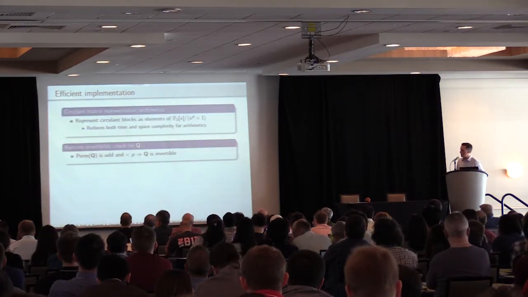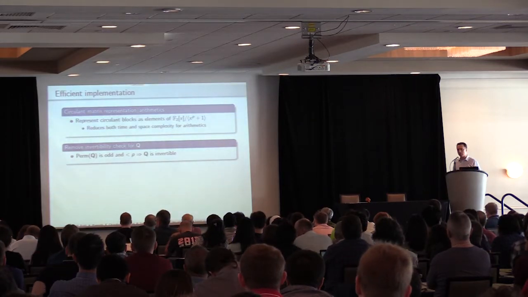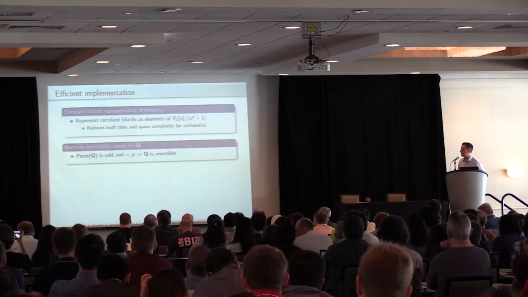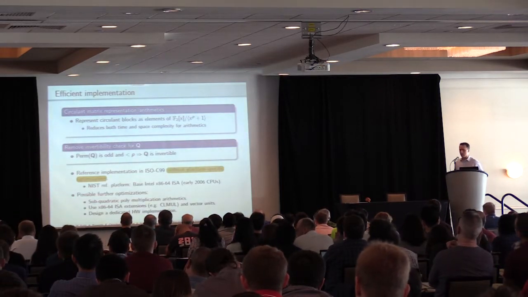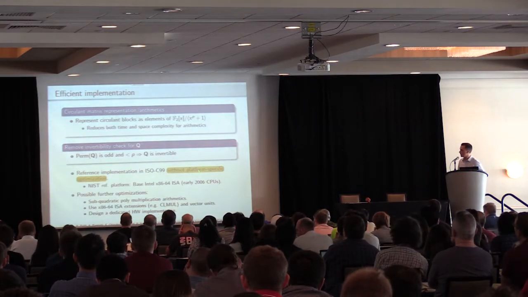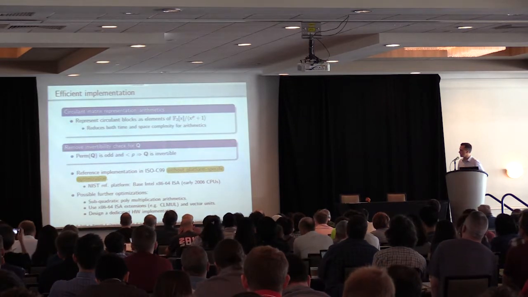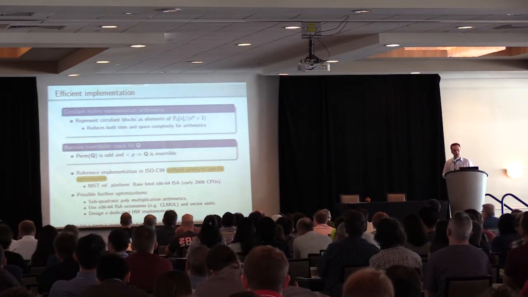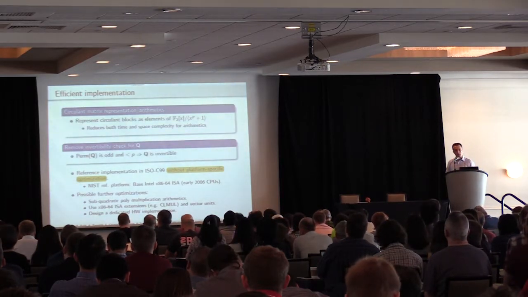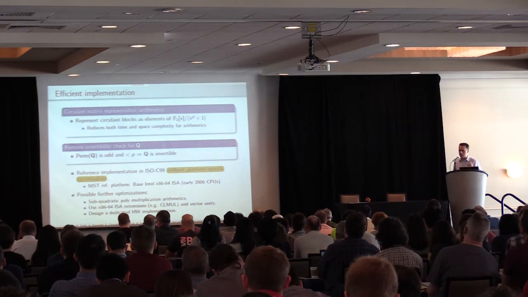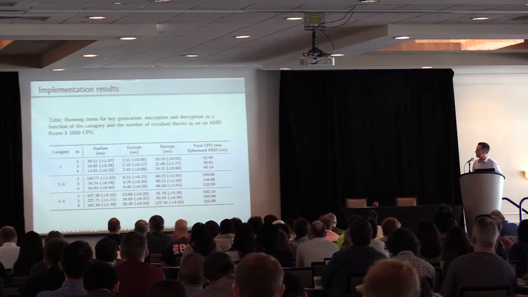Okay, then we developed an optimized implementation using efficient operations on circular matrices and avoiding the invertibility check for the matrix Q. This was developed in C language without any platform-specific optimization, and this is the NIST reference platform we used. Obviously, there are further optimizations that are possible, like using improved polynomial multiplication algorithms or specific architectural extensions or even hardware accelerations.